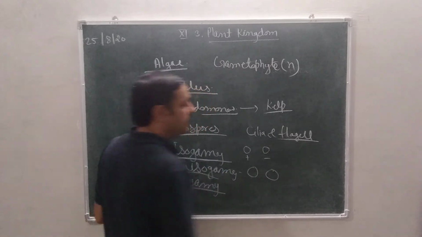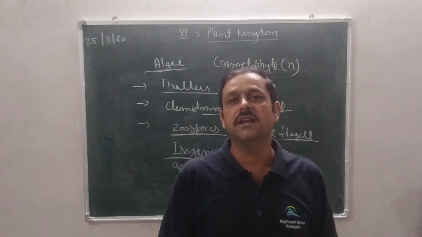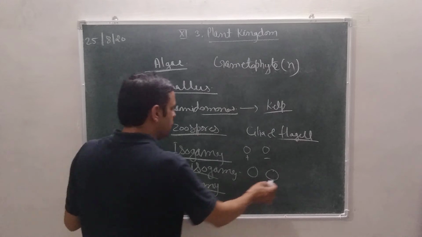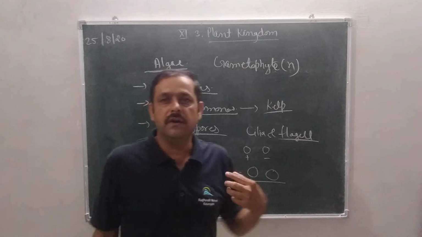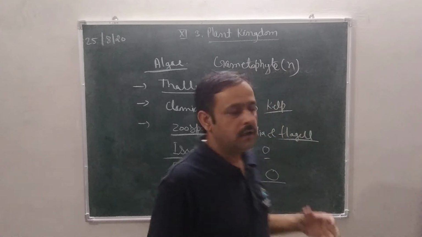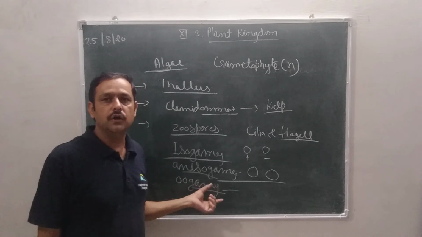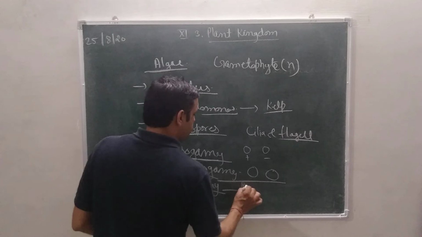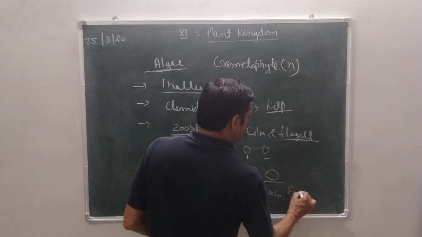Anisogamy: whenever the external structure of male and female gametes is the same but internally they differ from each other, then it is called anisogamy. Last, oogamy: whenever they differ from each other both externally and internally, and we can identify them particularly, then they are called oogamy. Just like in angiospermic plants, the male gamete is the pollen grain and the female gamete is the embryo sac.